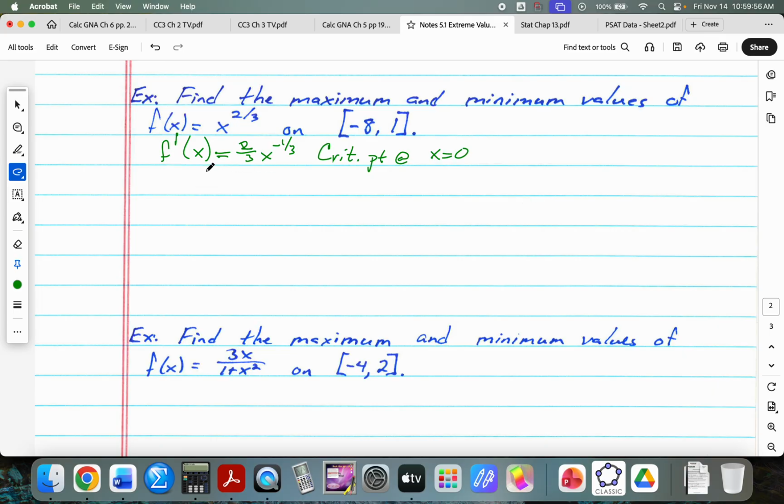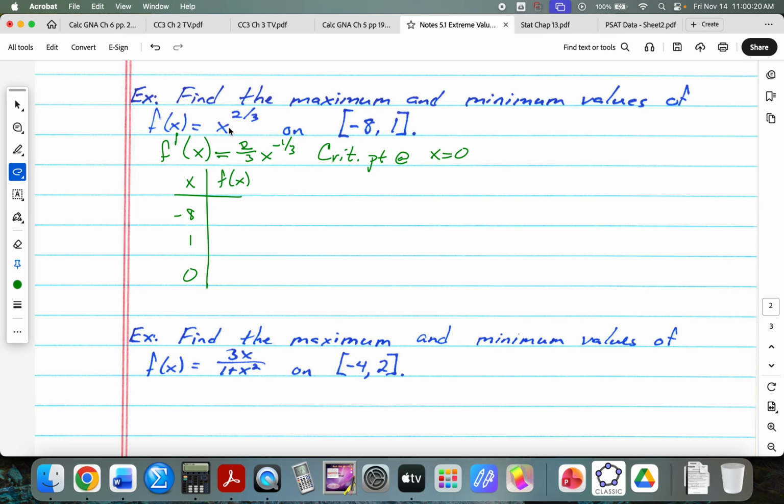All I have to do now is make myself a handy-dandy T-chart and test each of the candidates in the original function.